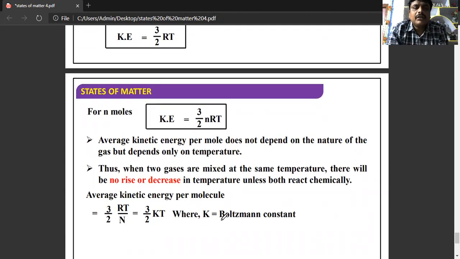The average kinetic energy per mole does not depend on the nature of the gas, but depends only on temperature. When two gases are mixed at the same temperature, there will be no rise or decrease in temperature unless they react chemically. The average kinetic energy per molecule is 3/2 RT by N, which is equal to 3/2 kT, where k is known as the Boltzmann constant.